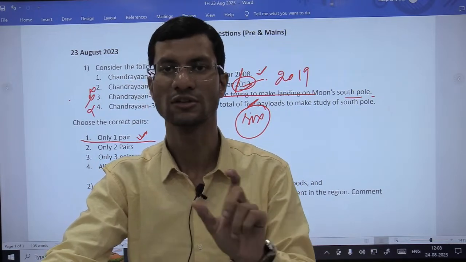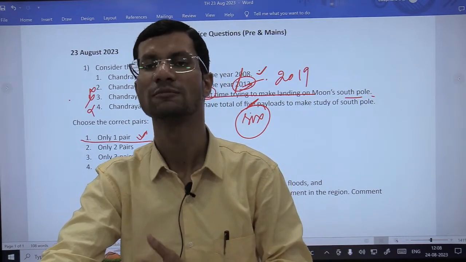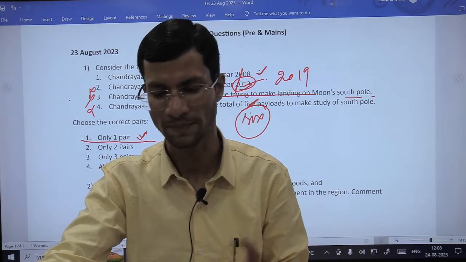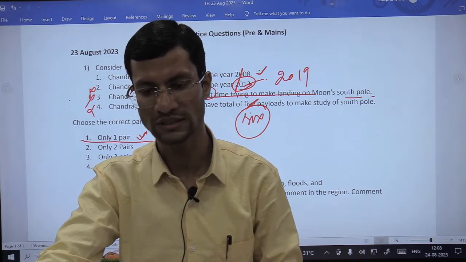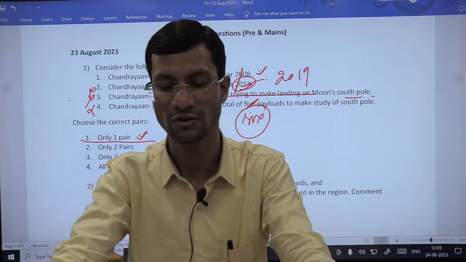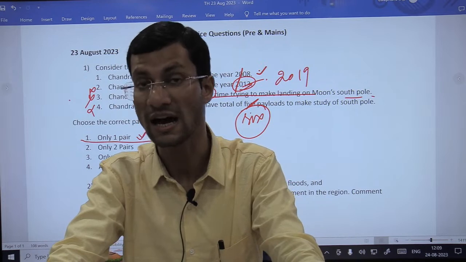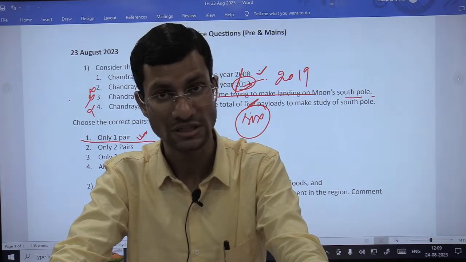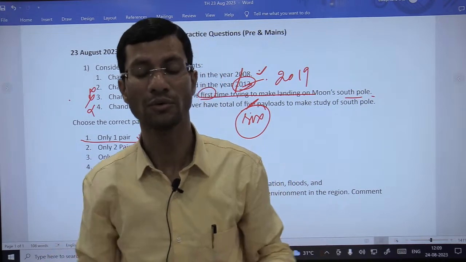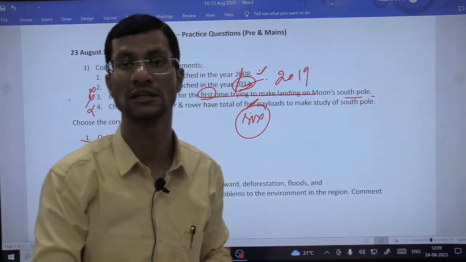The way I mentioned in the first part, though construction is important and fostering tourism is important, this cannot be done at the cost of the environment or biodiversity protection. Further, though the Northeast is industrially backward, deforestation, floods, and existing industries are causing serious problems to the environment in the region as well. And central and state governments have to develop infrastructure, generate revenue, and create employment through sustainable policies. So this could be the way forward, taking into account the needs, that is the Northeast Industrial Development Scheme that came into being in 2017.